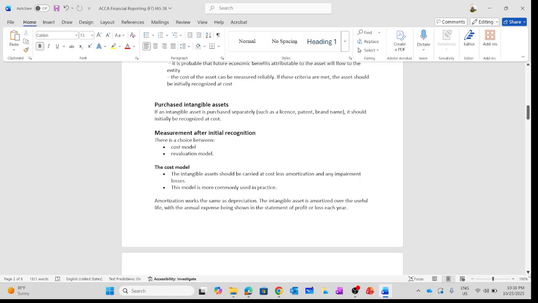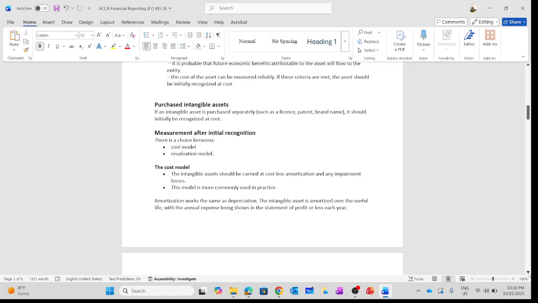When we are talking about cost, it means we need to look at the purchase price and all other directly related costs to ensure that the intangible asset is fit for its intended purpose. Also, we are going to look at the subsequent measurement.